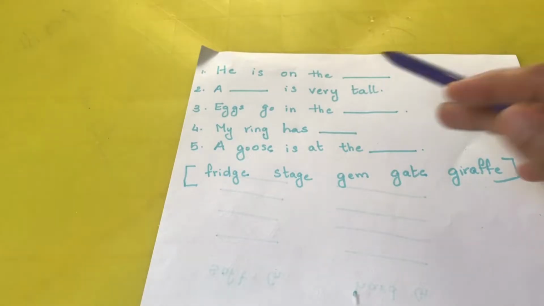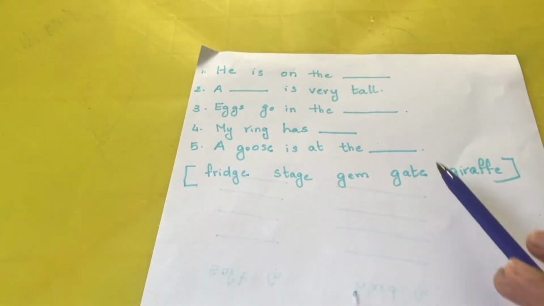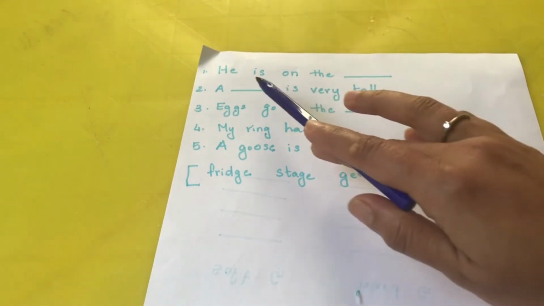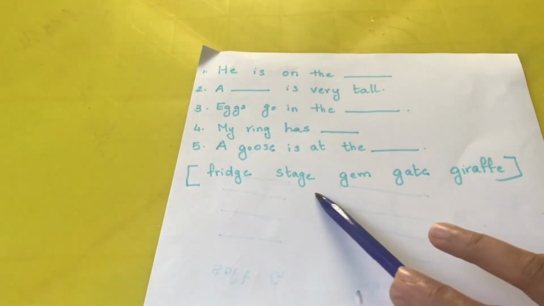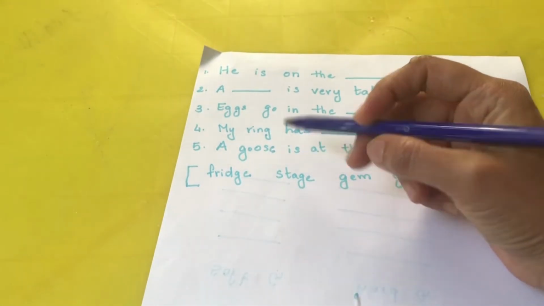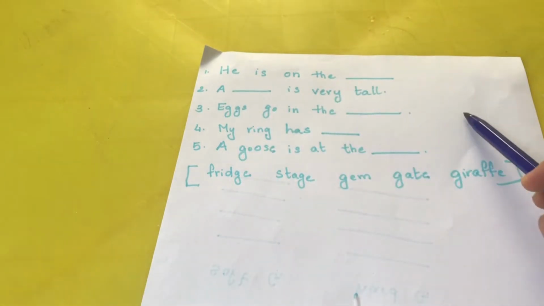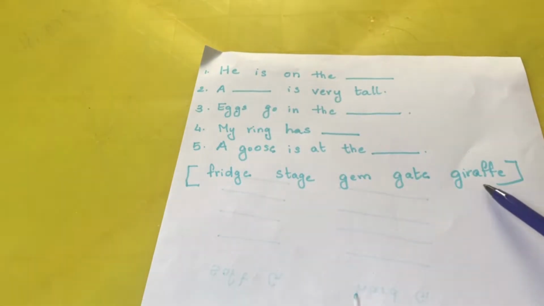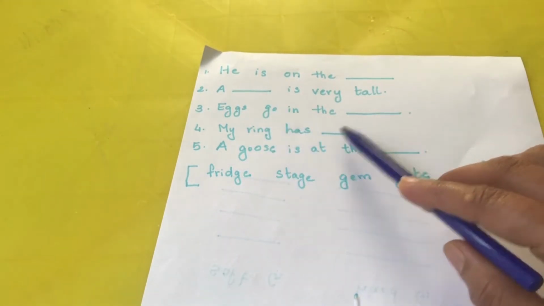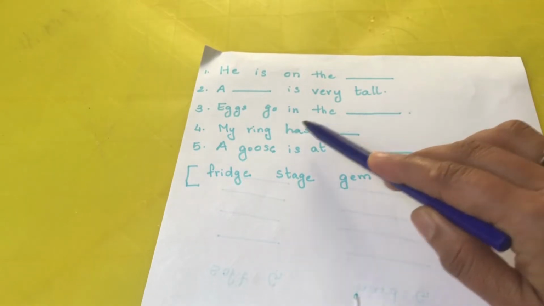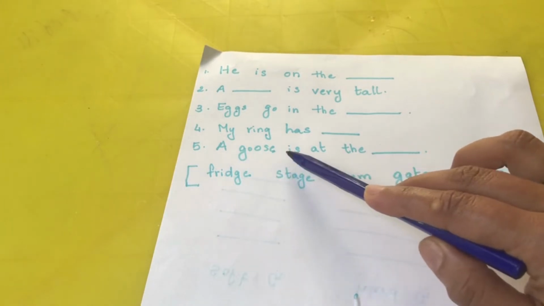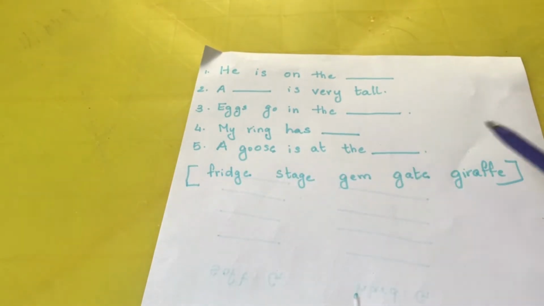The next worksheet is to fill in the blanks. Some words are given here. The kid has to read the sentence and choose the right word to fill it. He is on the blank, so which word will go here? He is on the stage. So he has to write stage here. A blank is very tall. Which word will go here? A giraffe is very tall. Eggs go in the fridge. So he has to write it here. My ring has a gem. A goose is at the gate.